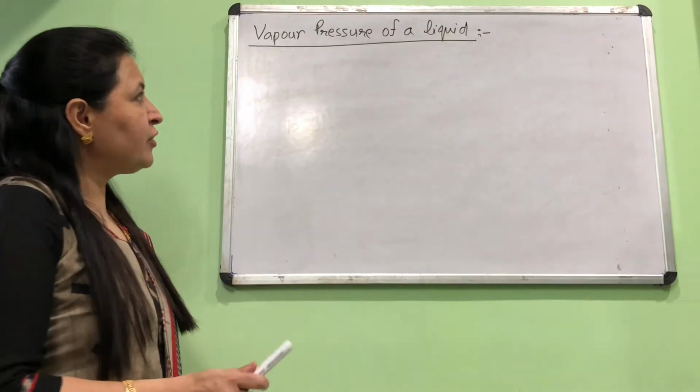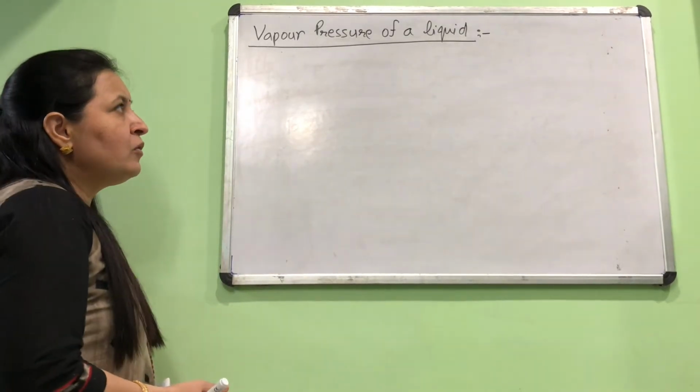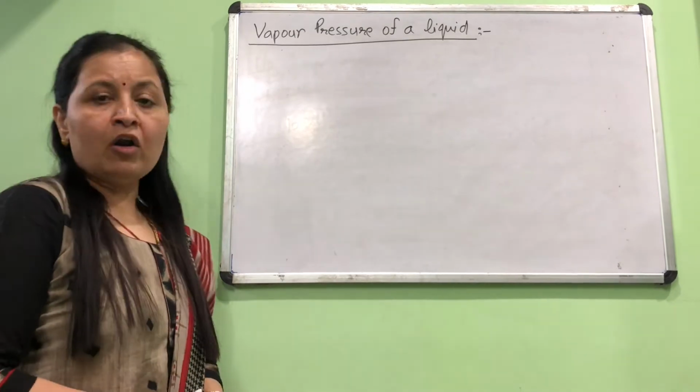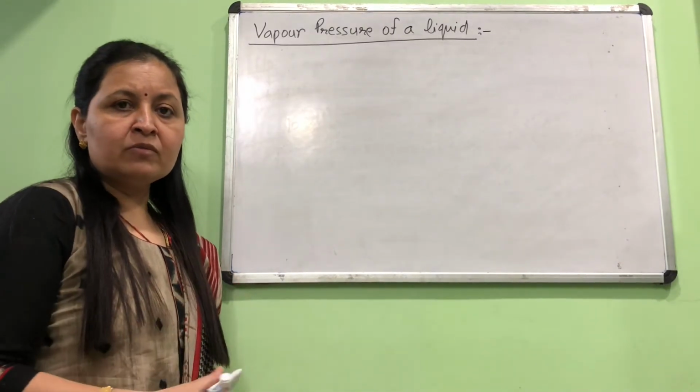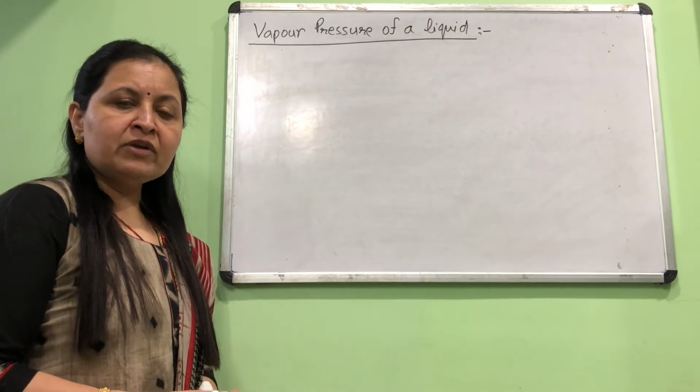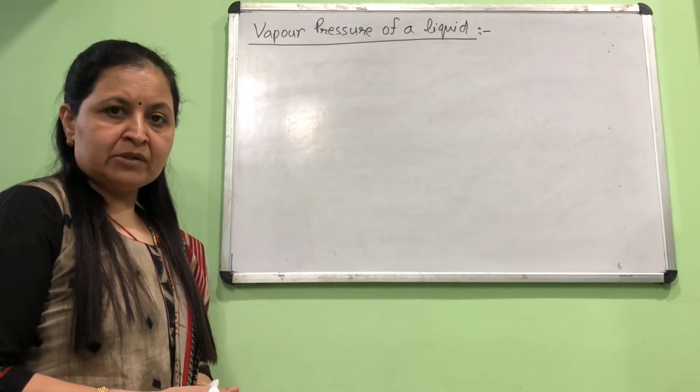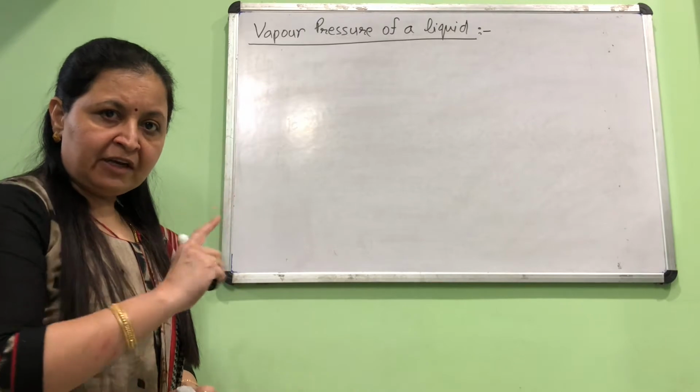Vapor pressure of a liquid. We know all of the liquids evaporate, some to a little extent and some to a greater extent, but all the liquids have a tendency to form vapors. Okay, now first I define it, then I'll explain.